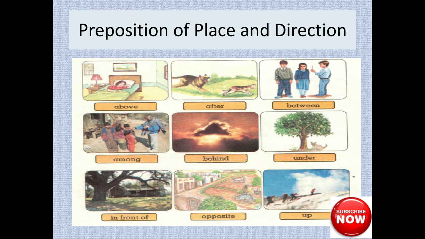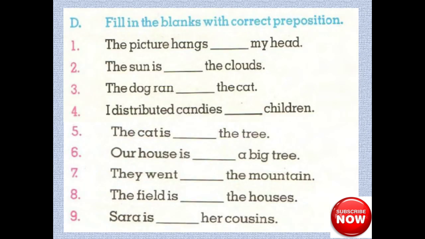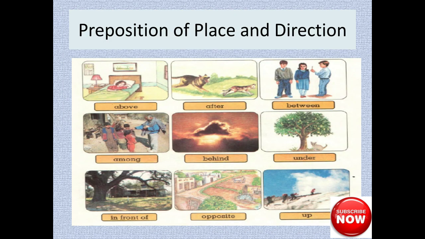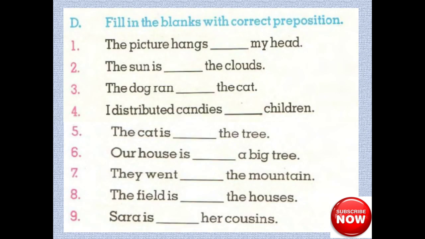According to these prepositions, fill these blanks. The picture hangs. In this picture, where is the picture? See, where is the picture? The picture is above the bed. So the picture hangs above my head.